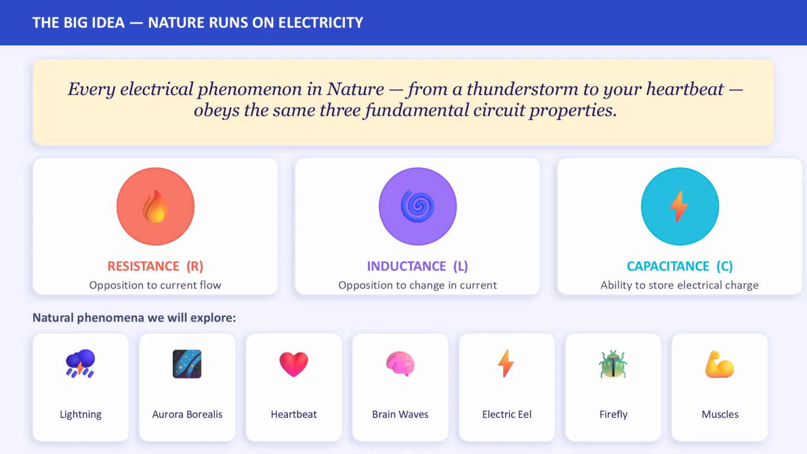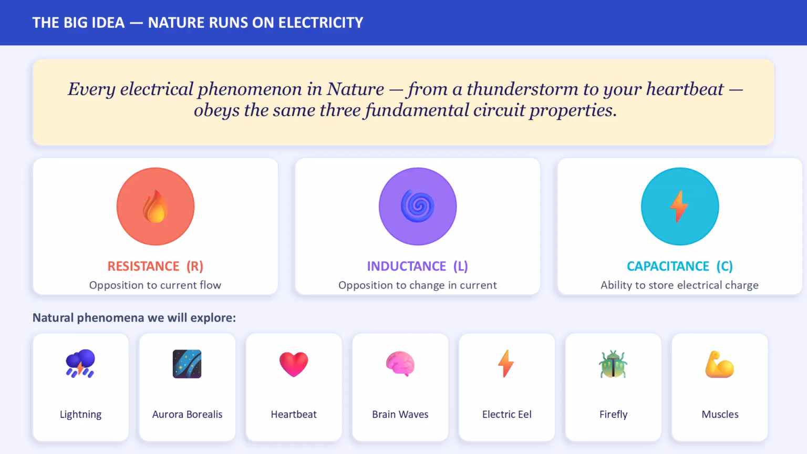Let us begin. Here is the big idea. Nature runs on electricity. Every electrical phenomenon in our universe, from a thunderstorm crashing over the Bay of Bengal to the electrical pulse that just made your heart beat, to a firefly lighting up on a summer night, every one of them obeys the same three fundamental circuit properties. Resistance, which is opposition to current flow. Inductance, which is opposition to change in current. Capacitance, which is the ability to store electrical charge and so oppose change in voltage.